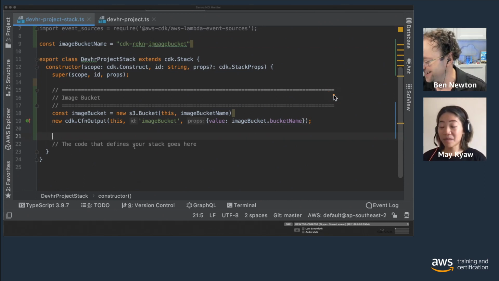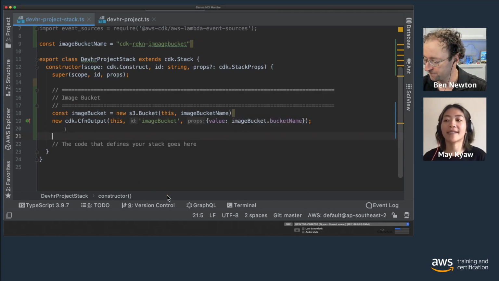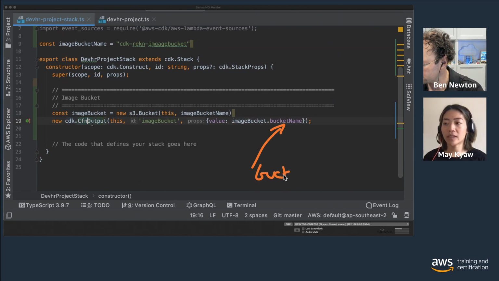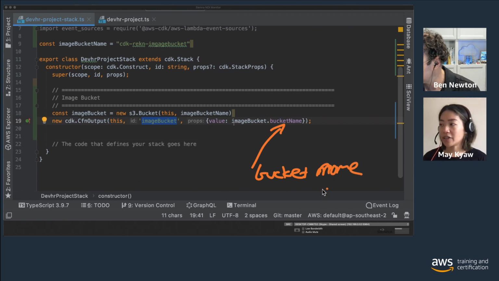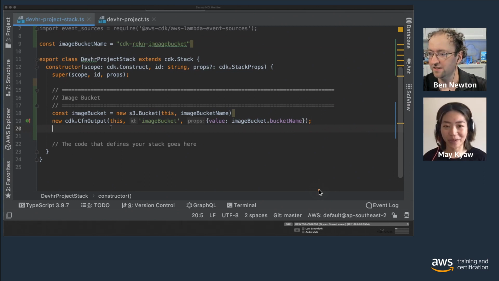Okay. So the first line of code is to create the S3 bucket. And the second line, you might probably ask, is just to give us some output after the CDK has been deployed and the resource has been created in our AWS account. The second line gives us the CloudFormation output with the ID of image buckets and the value as the bucket name that we just created. So that's basically to give us some visual, making sure the bucket has been created and we get the bucket name as a result. Awesome.